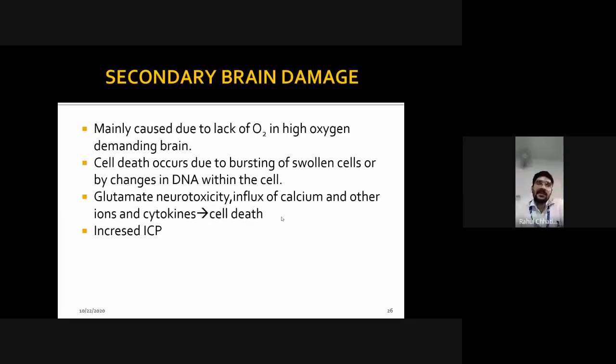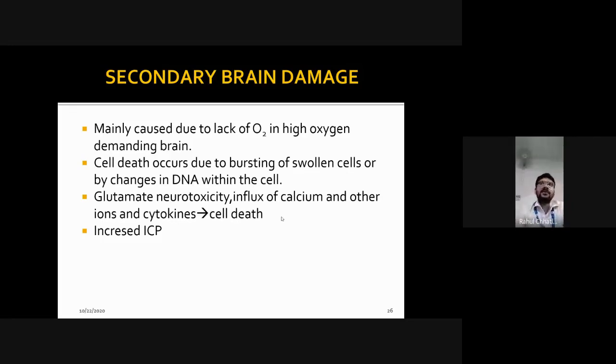Glutamate neurotoxicity, influx of calcium and other ions, and cytokines lead to cell death. So glutamate is a neurotransmitter. If it is in excess, it causes neurotoxicity. Nerves become toxic, or you can say it is harmful to the nerves. It will cause death of the nerves. Also, influx of calcium and other ions and cytokines, if they drop in excessively because of the injury, there are chances the nerve function will be hampered and will lead to secondary brain damage.